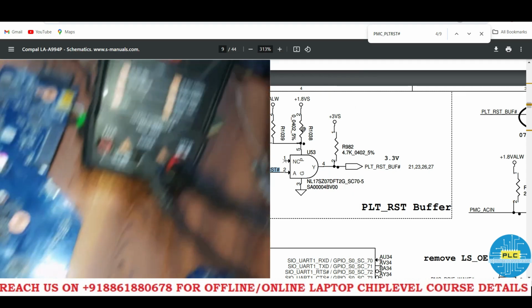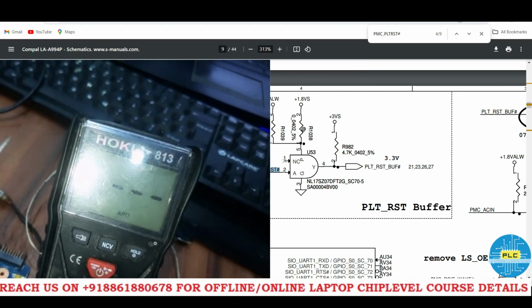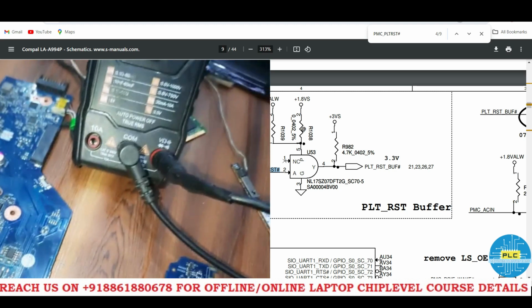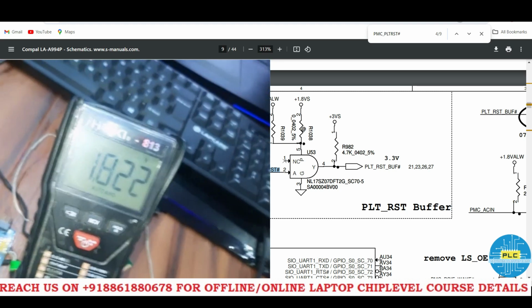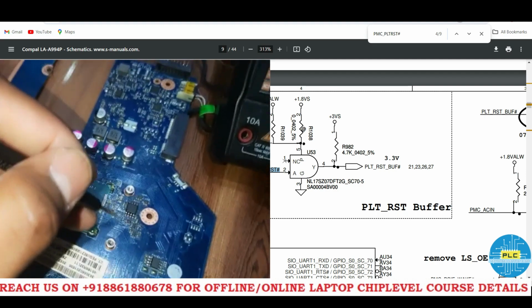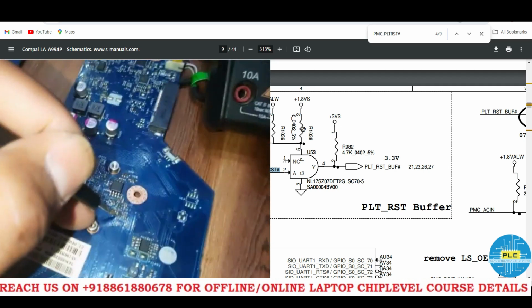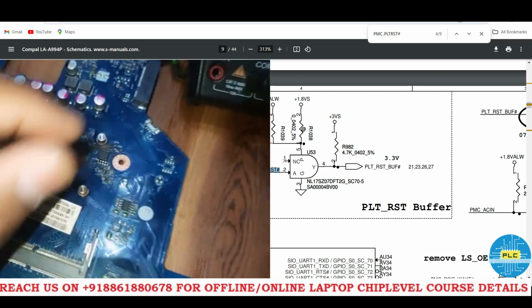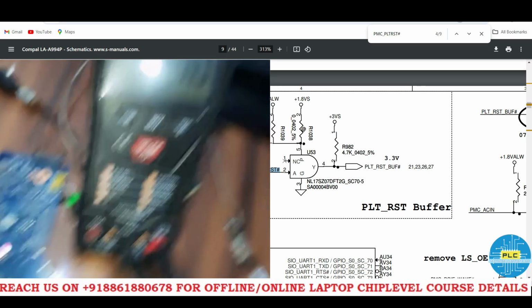See, pin number 1 is not connected. Okay, pin number 2. See, it should be 1.8. So it's 1.8. Correct. Pin number 3 is ground. Pin number 4, 3.3, 3.4.